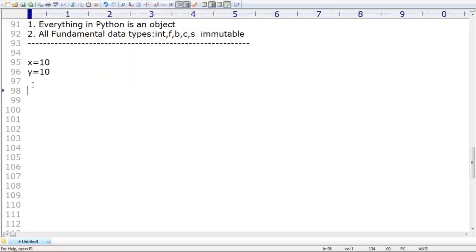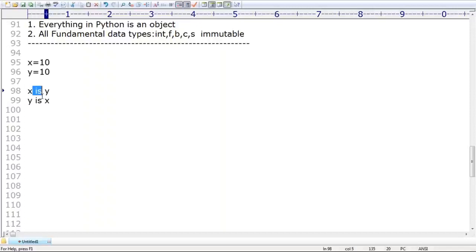Print x is y. What is the answer? True. Similarly, y is x. What is the answer? True only. Both x and y are pointing to the same object. Y and x are pointing to the same object or not? Same. That's all. This is what you should be aware of.